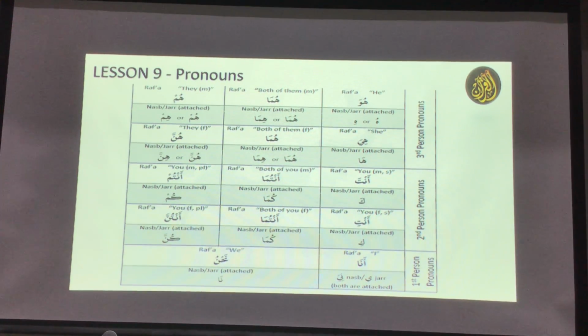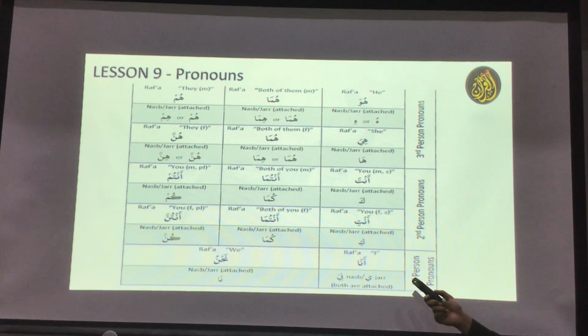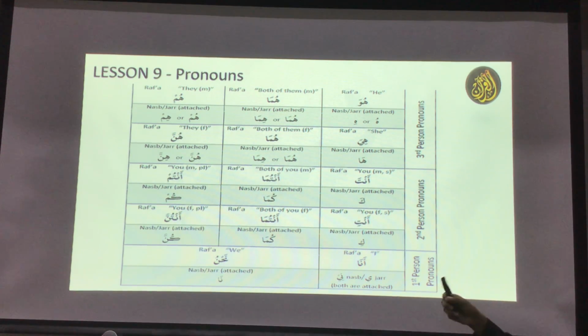So it becomes Rabbi, and that is the jar status, because it's a mudaf ilay. And why are we learning pronouns in this section again? Because when a pronoun gets attached to something, it is the relationship of mudaf ilay, meaning there is a hidden "of" between them. Just like I said, Rabbi, Lord of mine, or in English we can say my Lord, same thing. So there is a hidden "of", so that you can translate it.